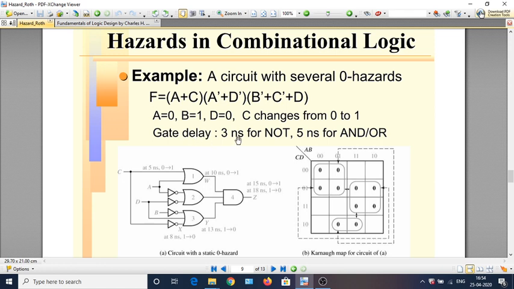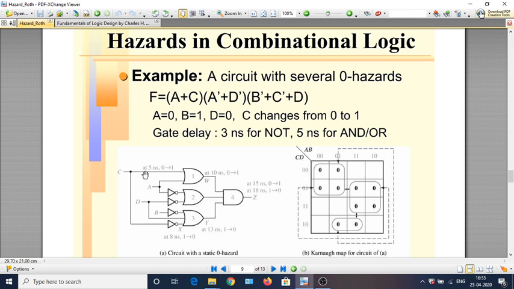Let us assume that the gate delay is 3 nanoseconds for these NOT gates and 5 nanoseconds for the AND gate and the OR gate. So this is the variable C, A, D, B. This C is complemented and we call it X. The variable W is nothing but AC, and this is Y, and so on.